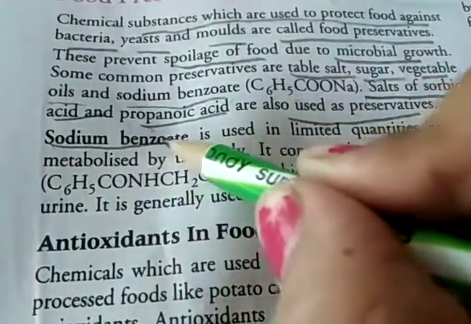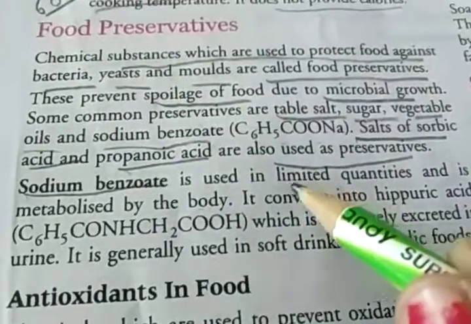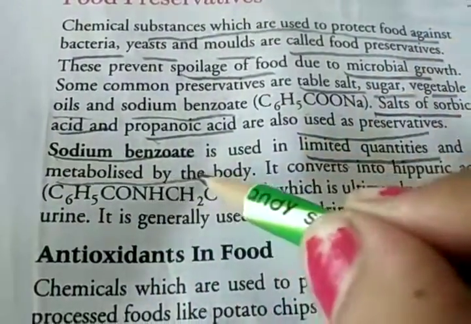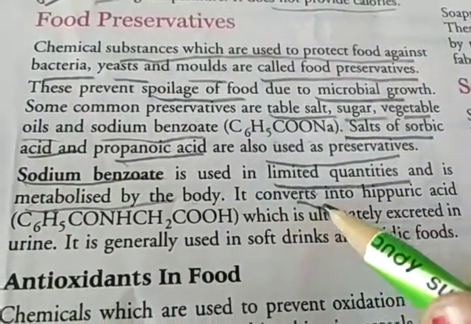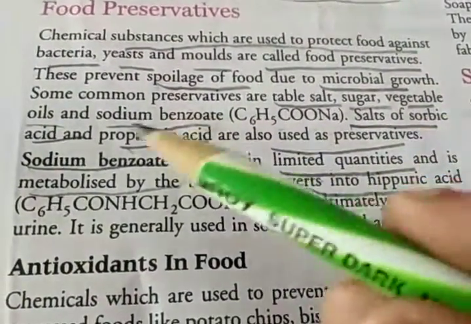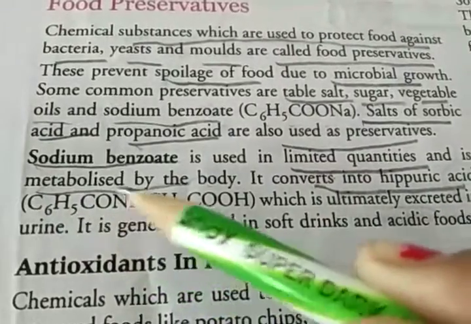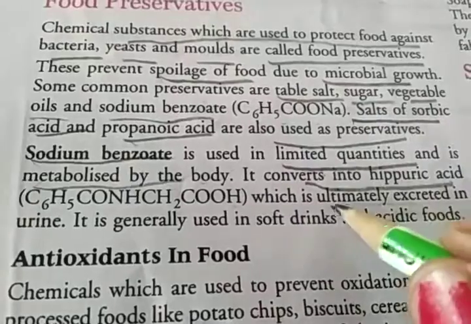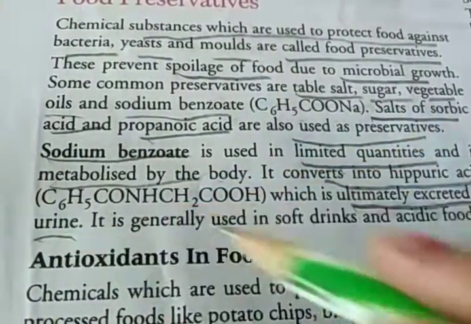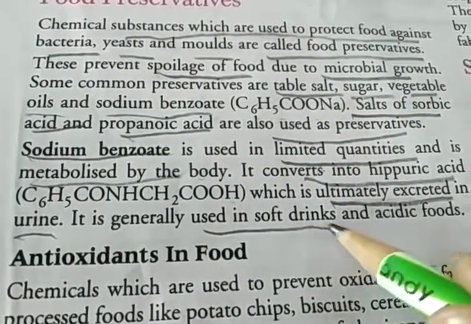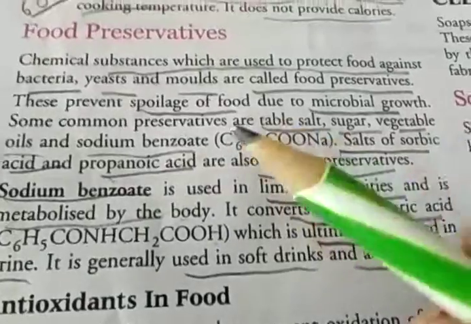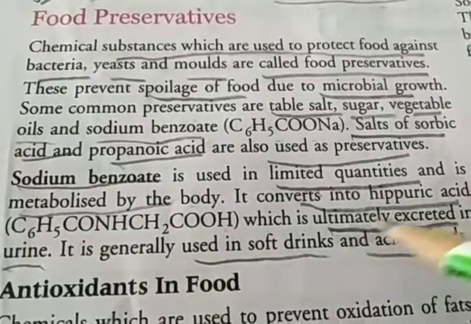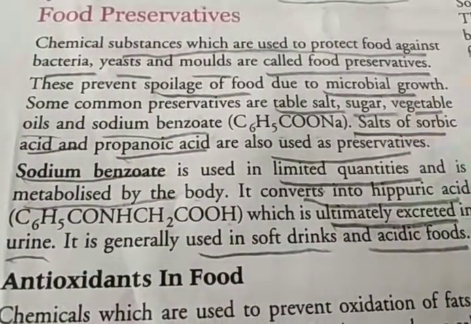For example, sodium benzoate is used in limited quantities, and it is metabolized by the body. It converts into hippuric acid, C6H5CONHCH2COOH, which is ultimately excreted in urine. It is generally used in soft drinks and acidic foods for preservation.